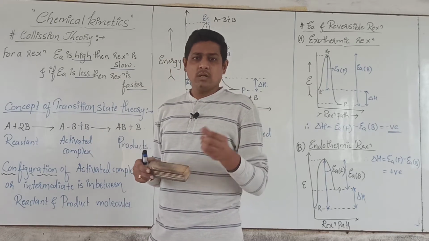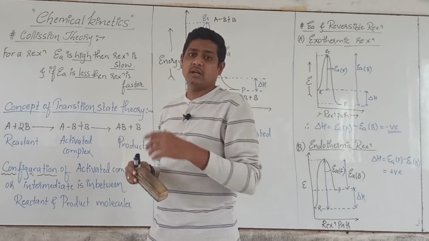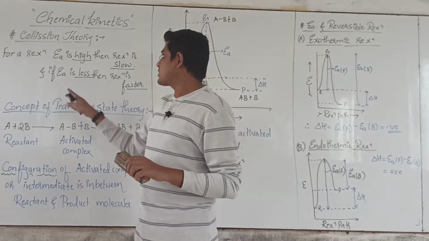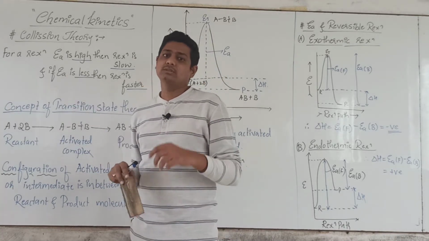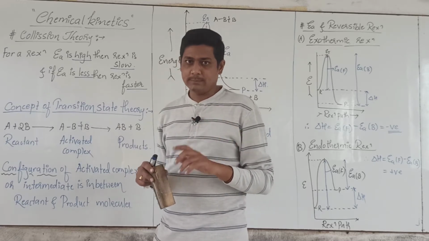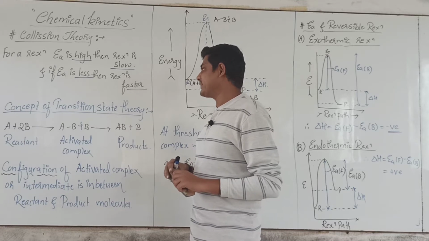Why? Because you supply only a small amount of heat, or if you keep it in the sunlight, the reaction occurs by itself. That means the energy of activation is less, therefore the reaction will be faster, or the rate of the reaction will be higher. Okay, then comes the concept of transition state theory.